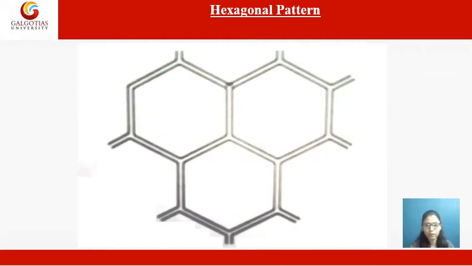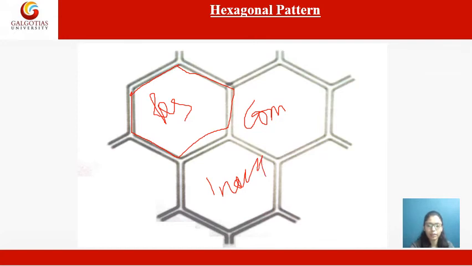Then this pattern is known as the hexagonal pattern, which is formed by joining six sides. It forms a hexagon, which can be residential, commercial, or industrial, and these six sides are the roads, the arterial roads or the subarterial roads, which serve the purpose of circulation for these areas.